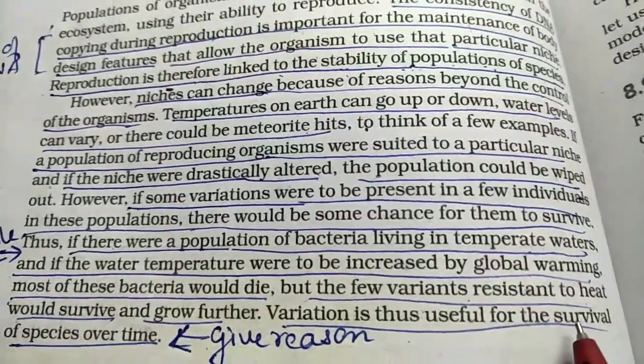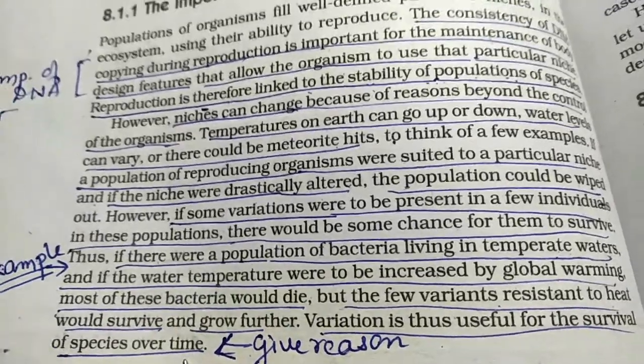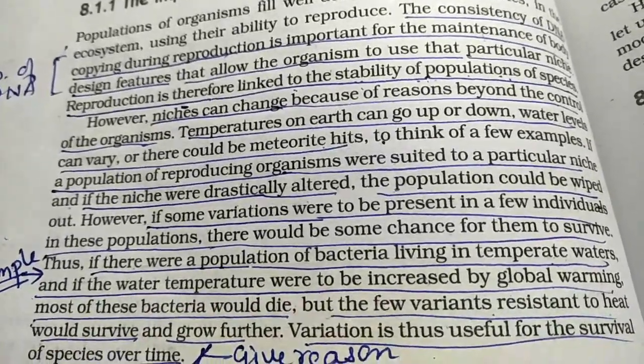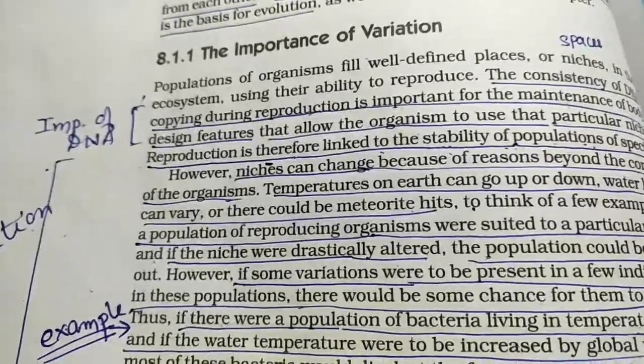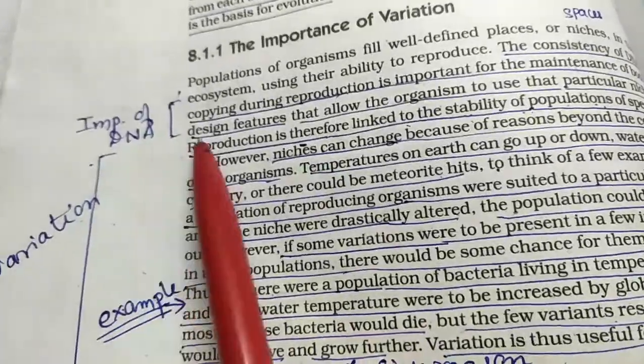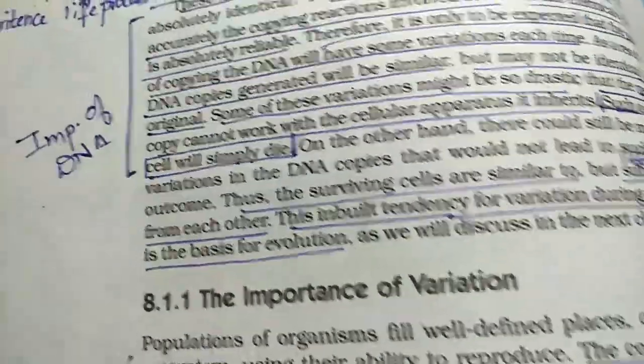Thus variation is useful for the survival of the species over time. So an exact copy is sometimes not good, there should be some variation. This complete topic is about variation, and the topic we learn further is about the importance of DNA. Thank you.